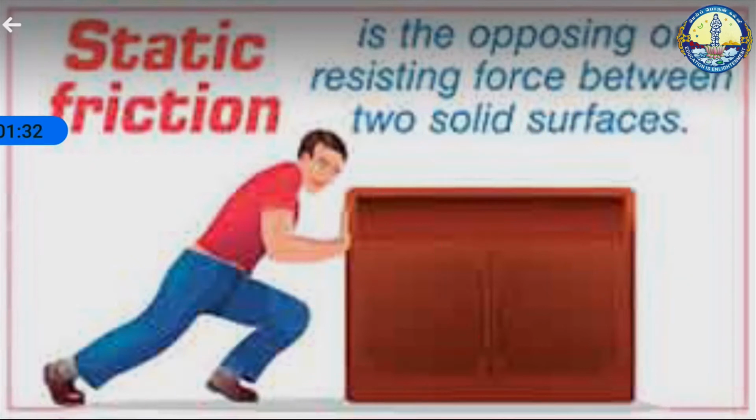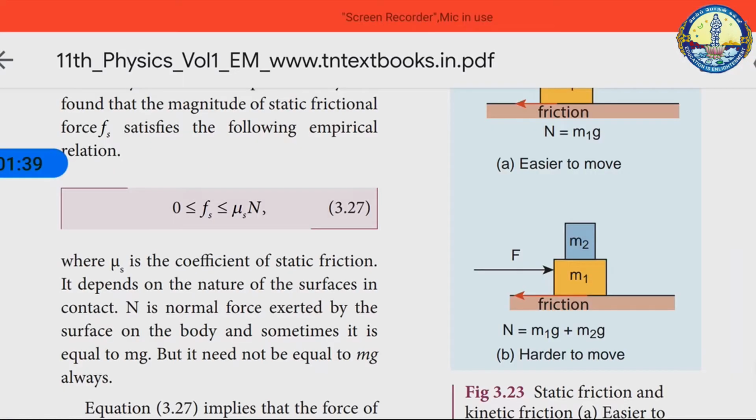Experimentally, it is found that the magnitude of static friction force Fs satisfies the following empirical relation. That is, Fs is greater than or equal to 0 and less than or equal to mu s N, where mu s is the coefficient of static friction. It depends on the nature of the surfaces in contact. N is the normal force exerted by the surface on the body. Sometimes it is equal to mg, but it need not always be equal to mg.